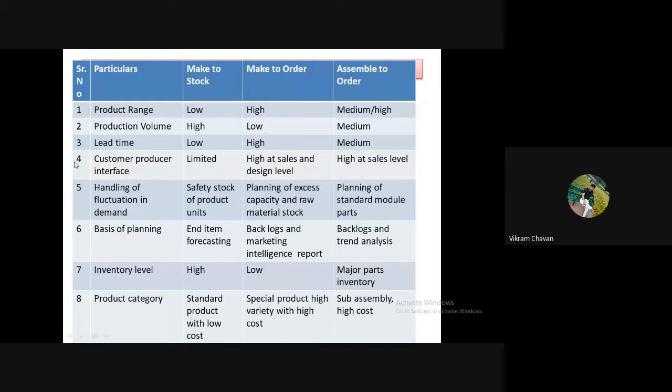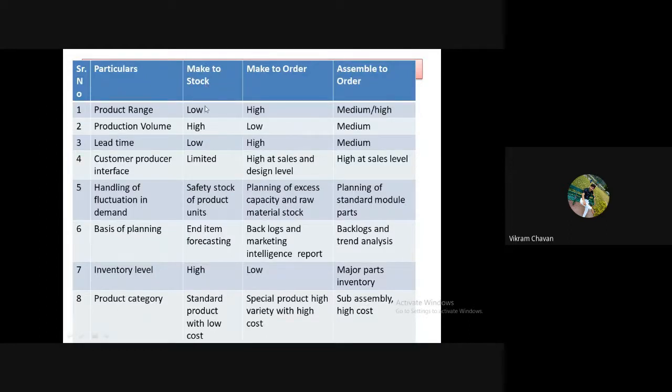Okay, then production volume. As in make to stock production, the products are standardized. The volume is the number of components produced or the number of final products produced. So that is nothing but the volume of any product.